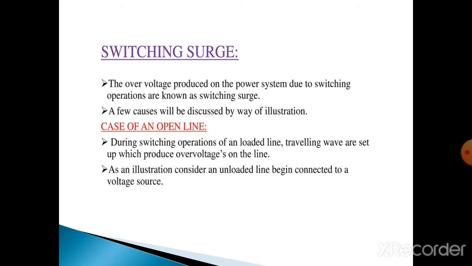Switching surges are the over voltage produced on the power system due to switching operation. Already I told, switching operation is nothing but making or breaking of electrical circuits. For example, a circuit breaker: if any fault occurs on the power system, the circuit breaker senses the fault and opens to save the load side.